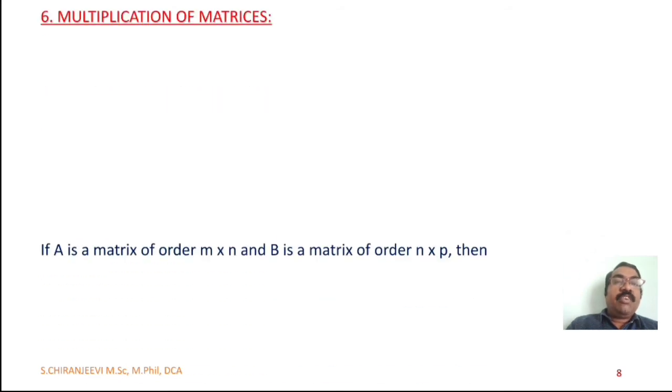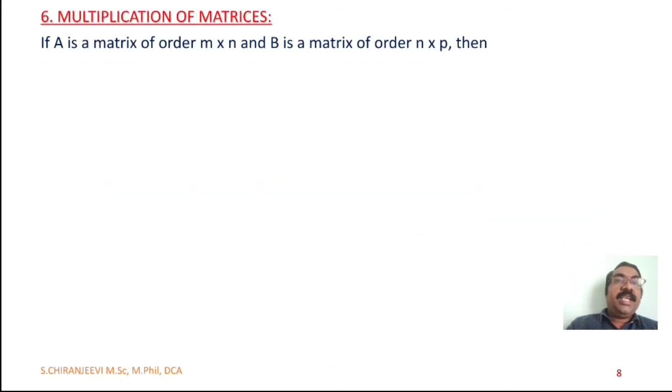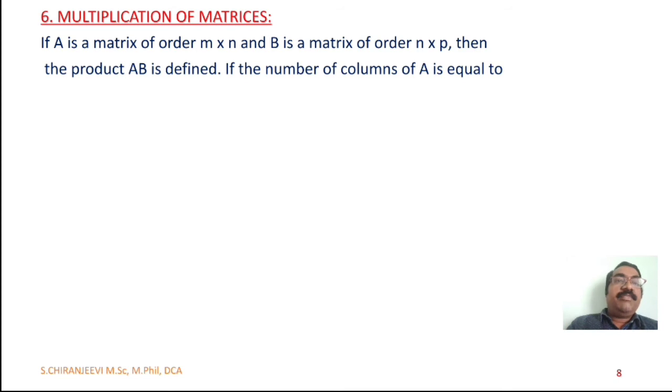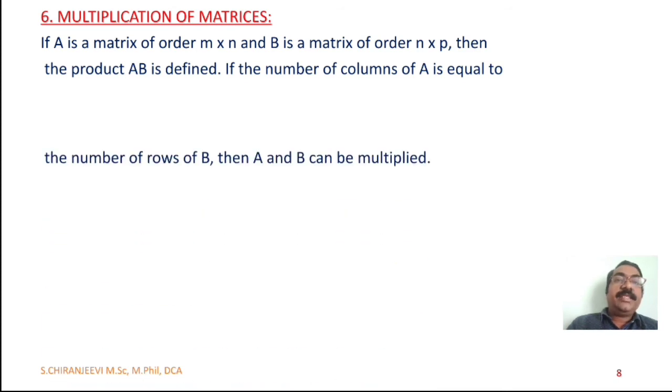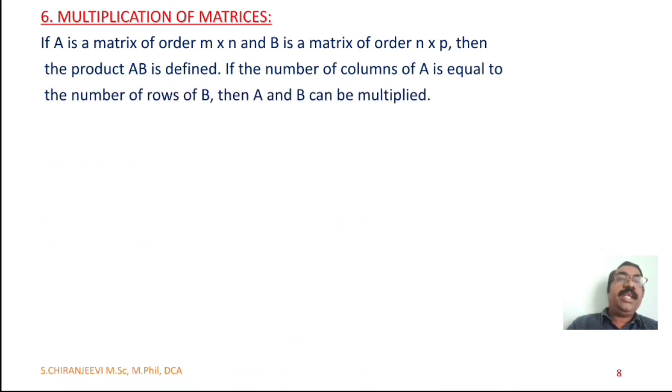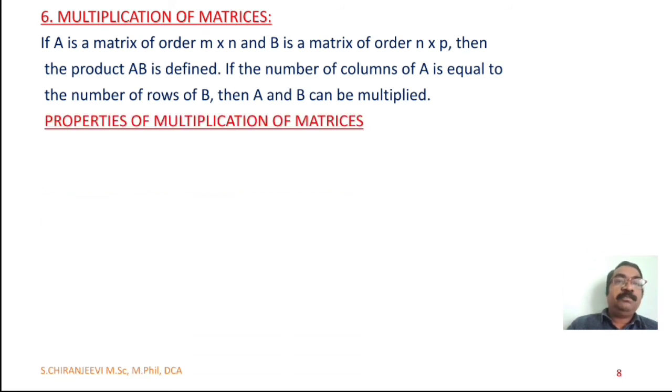Sixth one, multiplication of matrices. If capital A is a matrix of order m cross n, and B is a matrix of order n cross p, then the product AB is defined. If the number of columns of A is equal to the number of rows of B, then A and B can be multiplied. A needs to be of order m cross n and B of order n cross p, then only the product AB is defined.